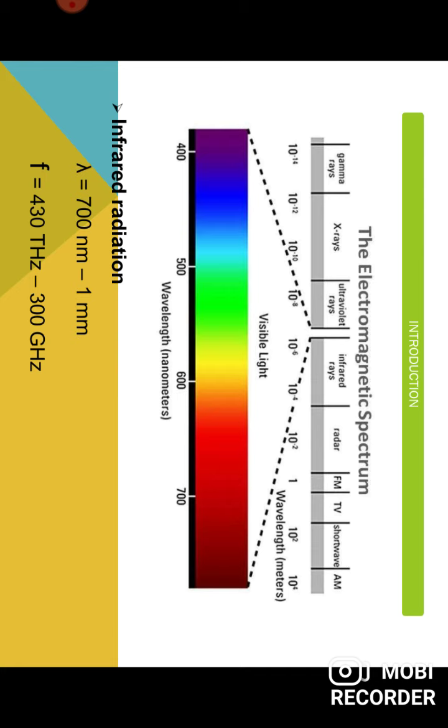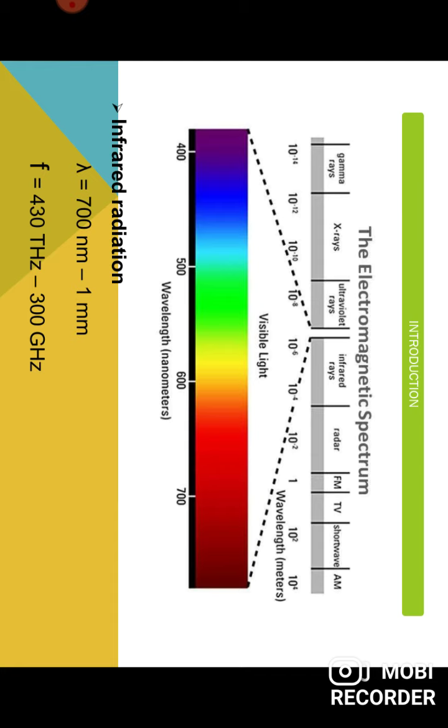First, we will see the electromagnetic radiation, in which there are different types of rays: gamma rays, x-rays, ultraviolet rays, infrared rays, radar, FM, TV, and AM.